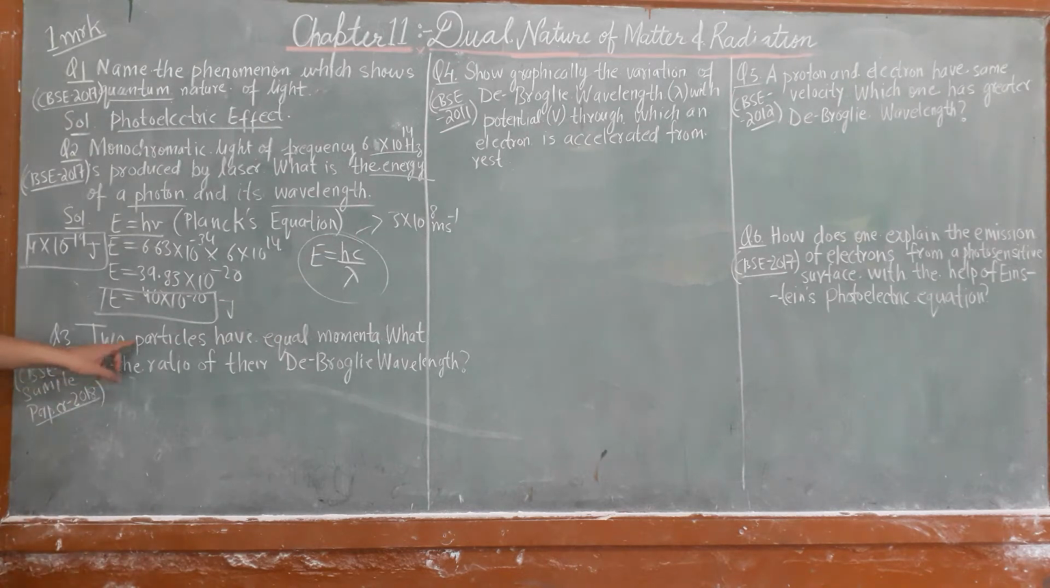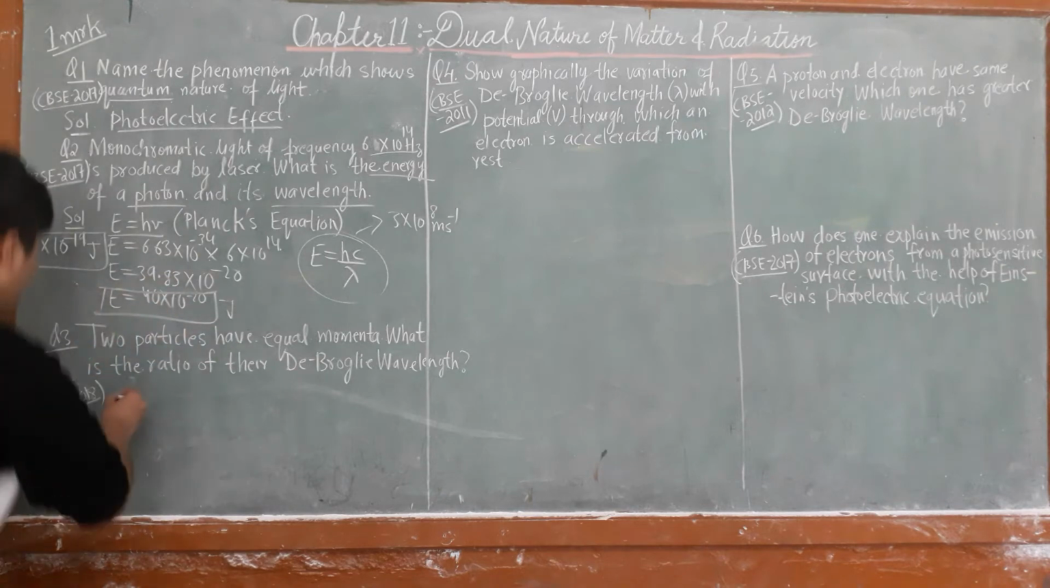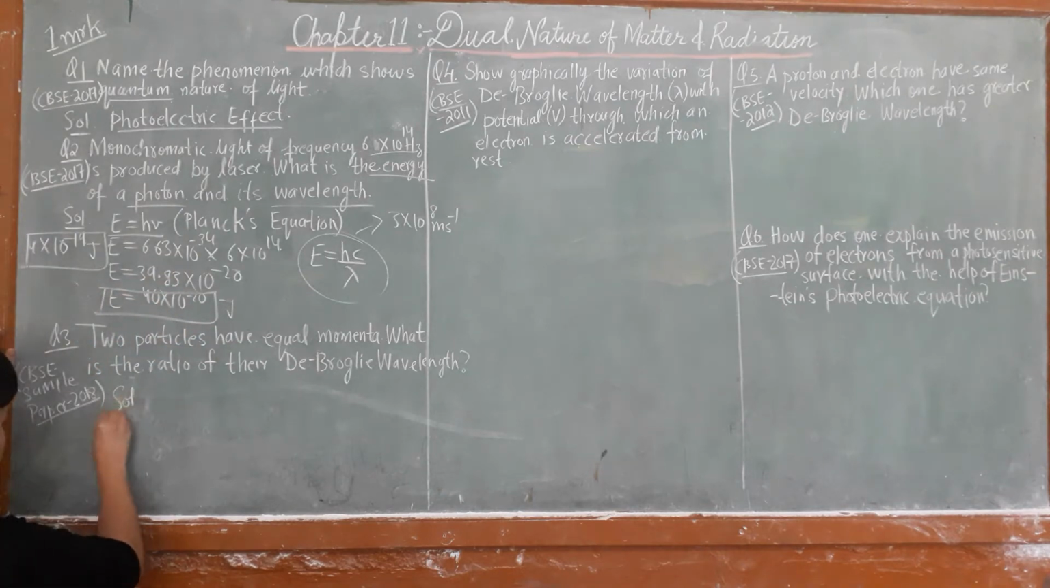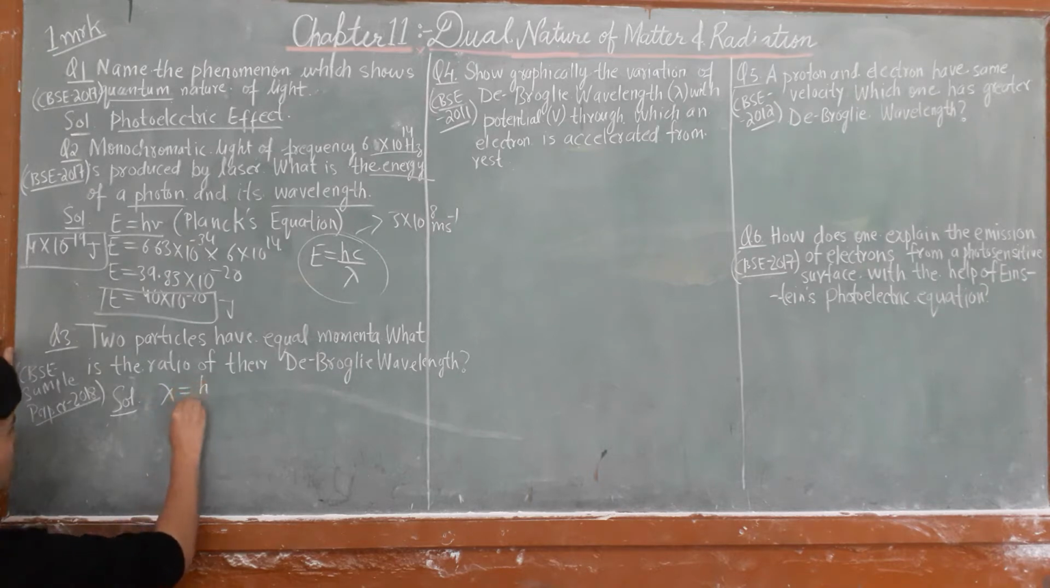Next question: two particles have equal momenta. What is the ratio of their de Broglie wavelengths? So we need the ratio of the de Broglie wavelengths if their momenta are the same. The de Broglie wavelength is h upon p.